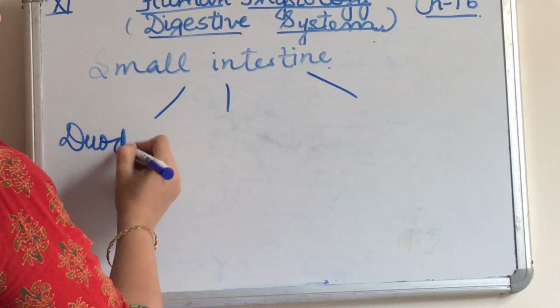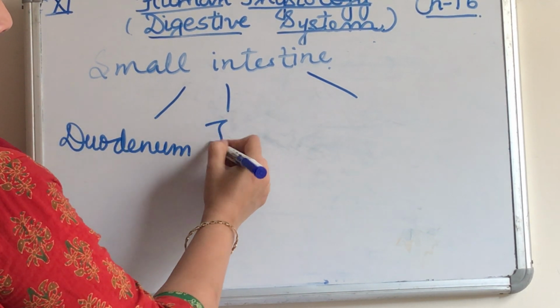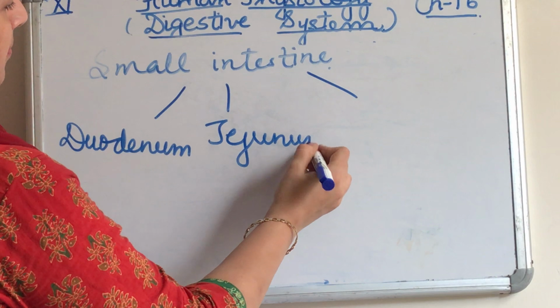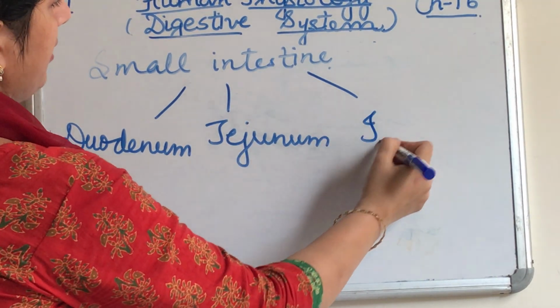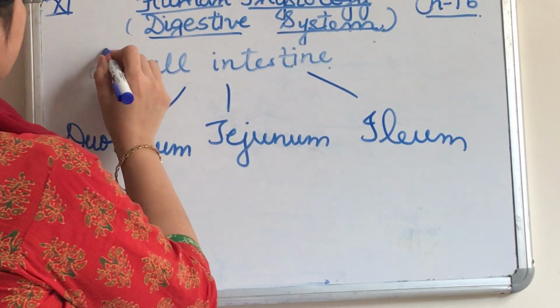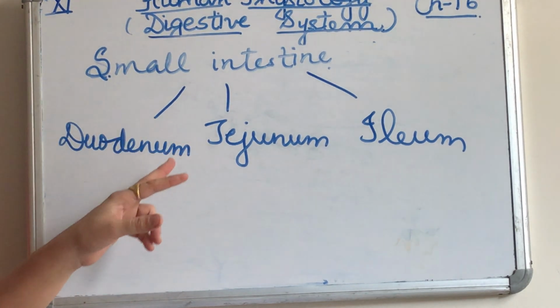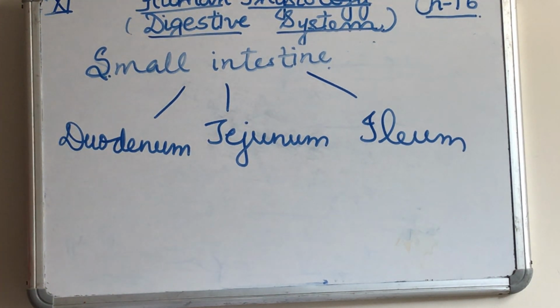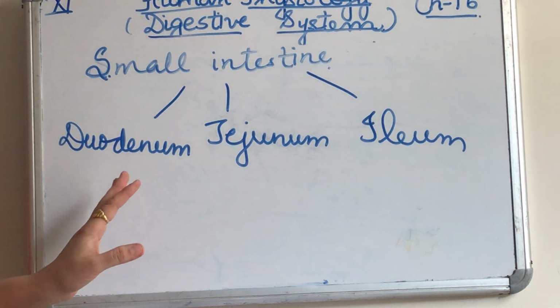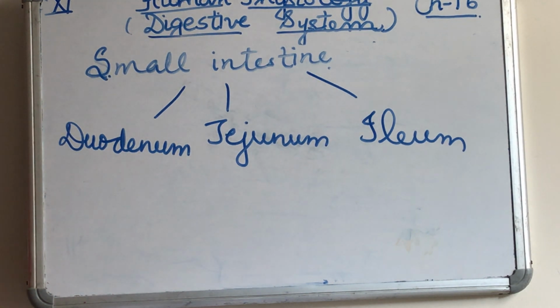Here, duodenum is a C-shaped organ and jejunum is a highly coiled structure. Jejunum will lead into the lower part, that is ileum.